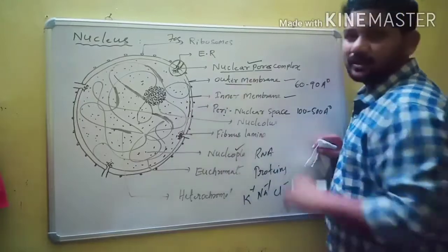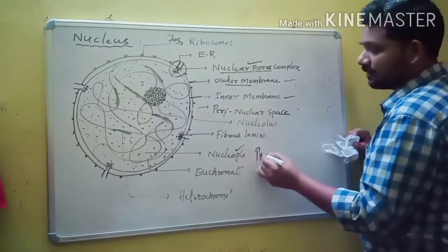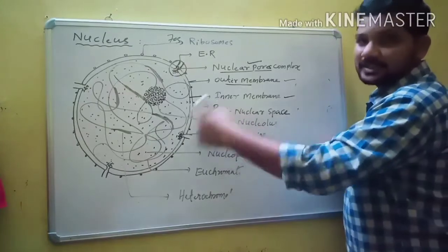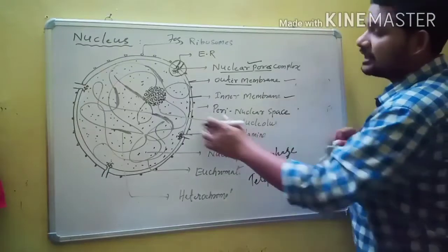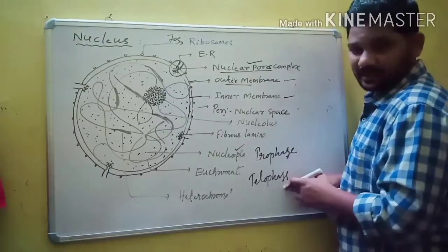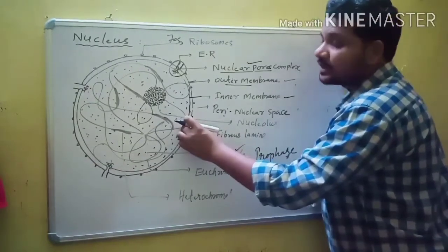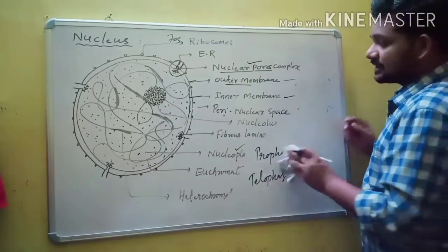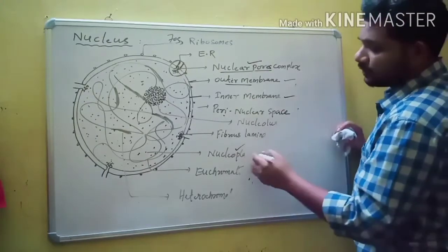The nuclear envelope usually disappears after the end of prophase during cell division, and after telophase the nuclear envelope reappears. So during cell division, prophase is the first phase and telophase is the last phase. So this is the first part of the nucleus, and the second part is called nucleoplasm.